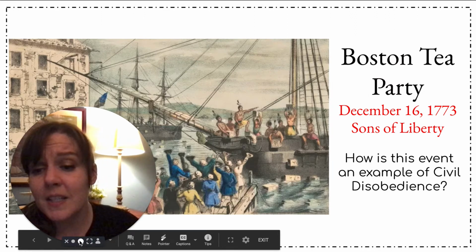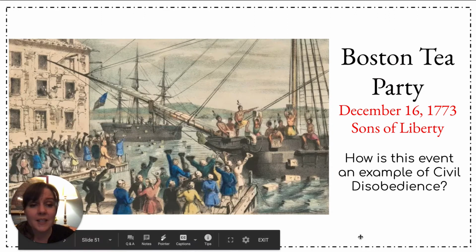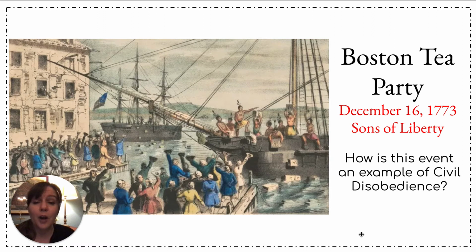So the Boston Tea Party is an event that took place on the night of December 16th, 1773. It was perpetrated by a group of colonists that called themselves the Sons of Liberty. They're led by Samuel Adams, whose cousin is John Adams, future president of the United States. And these men dress up as Native Americans, put on a disguise, and secretly board some British ships in the nighttime in Boston.